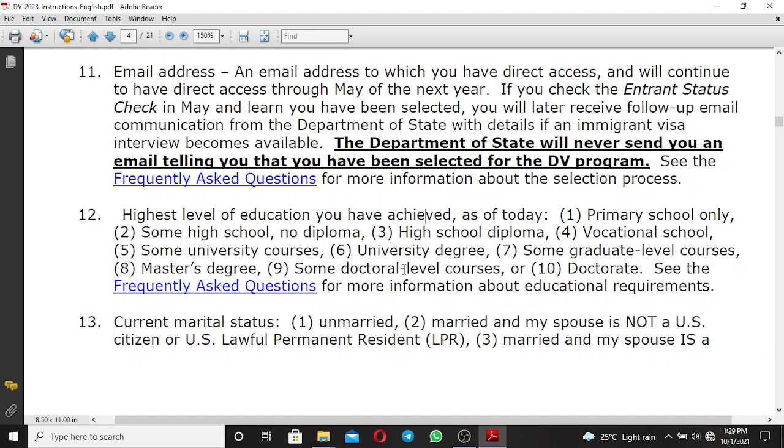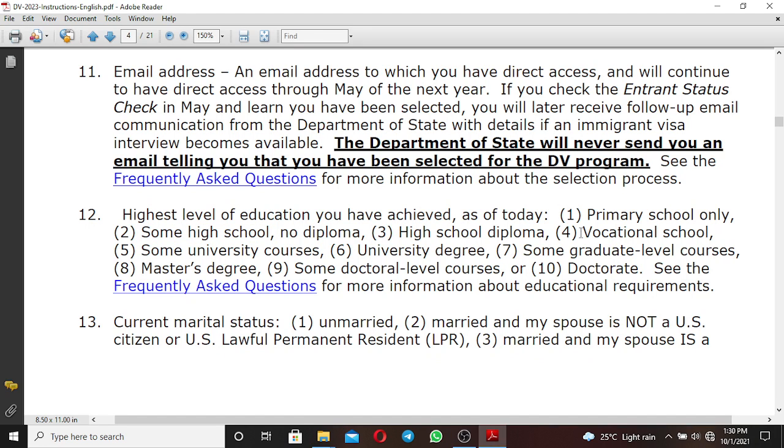Also, another thing you're going to put on the application form is the highest level of education you have achieved as of today. "Of today" means the day you are doing the application. You're going to fill in the application form with the level of education you have achieved. If it is primary school, just indicate it. If it is some high school, no diploma, just indicate it. If it is a high school diploma, just indicate it.